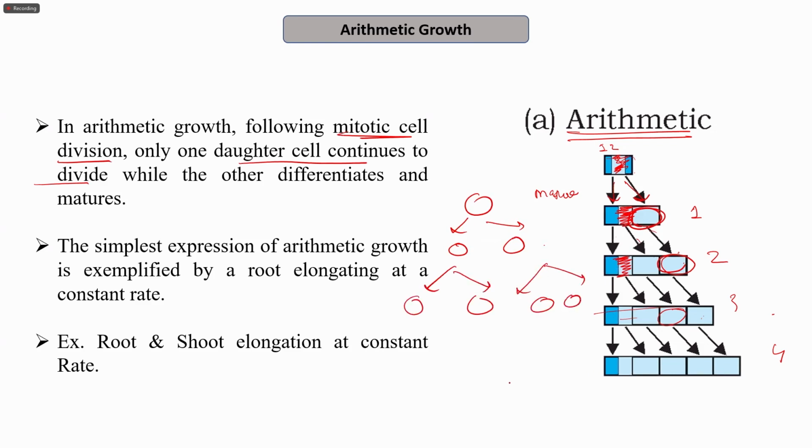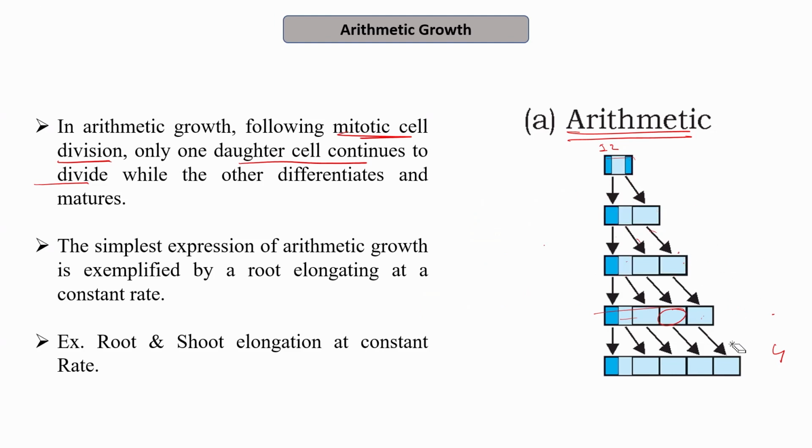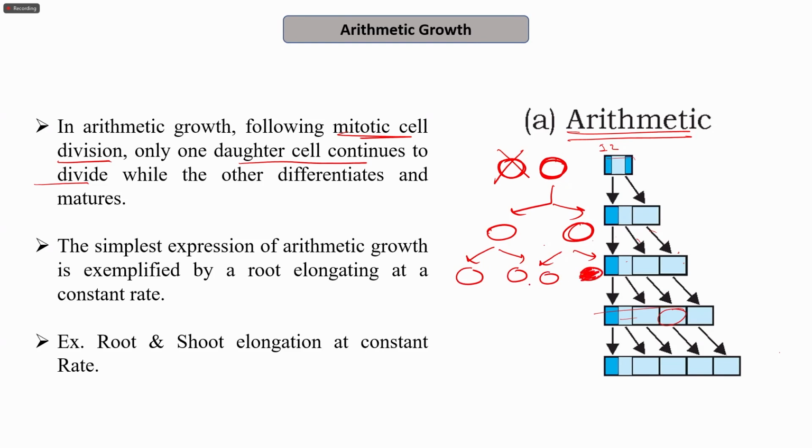But in the arithmetic situation, if suppose there are 2 cells initially, they divide, and out of these 2 cells one will become mature and stop, resulting in the formation of 2 daughter cells.